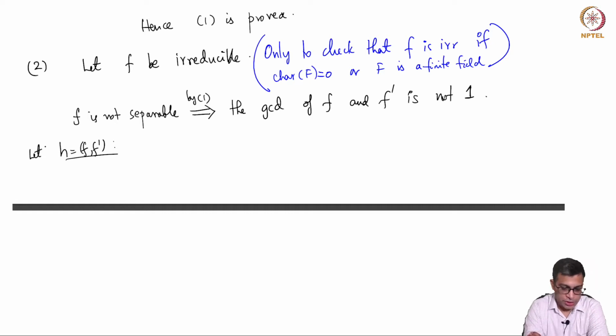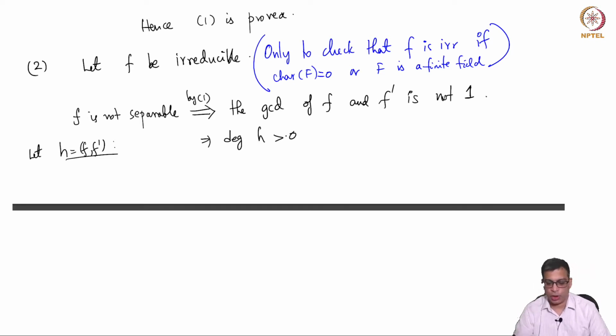Let H be the GCD. So, the degree of H is positive, that is, the GCD is a non-constant polynomial.